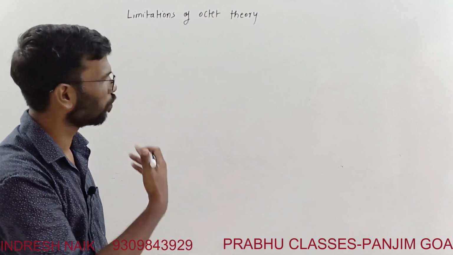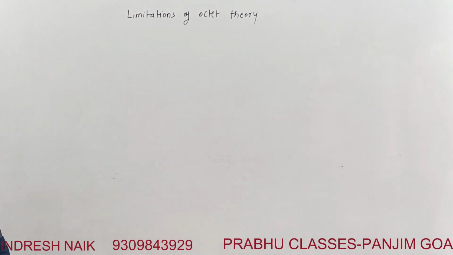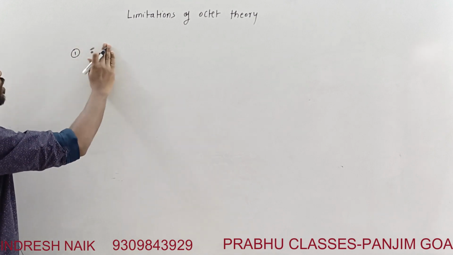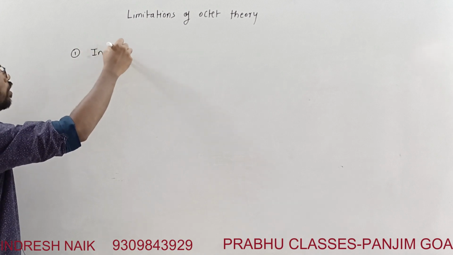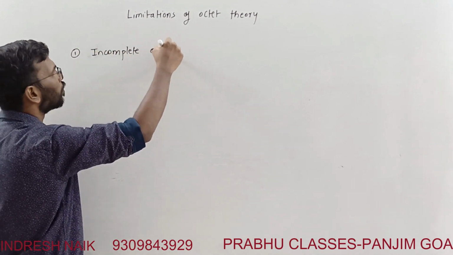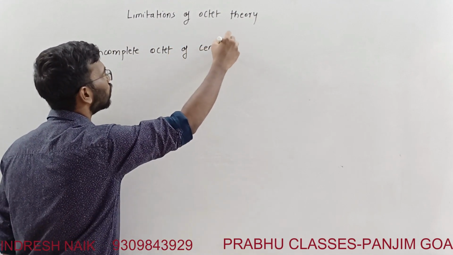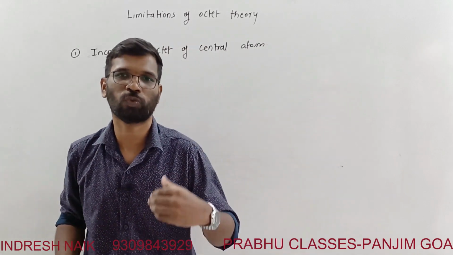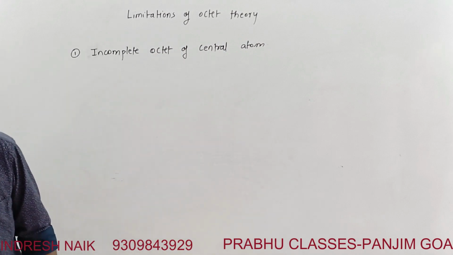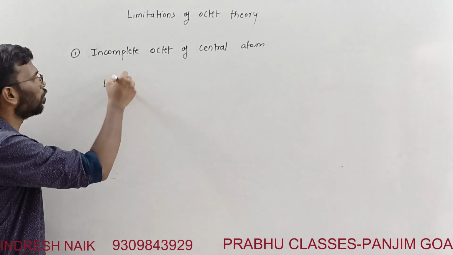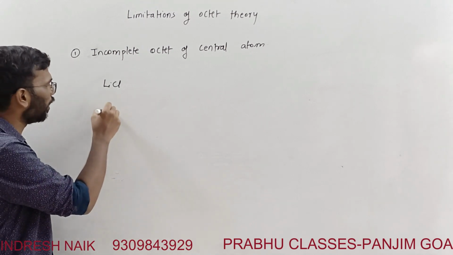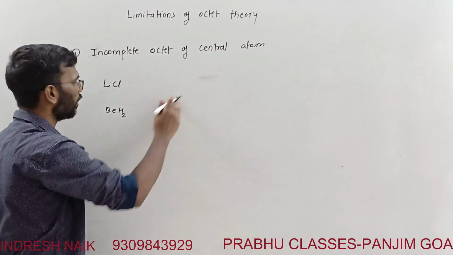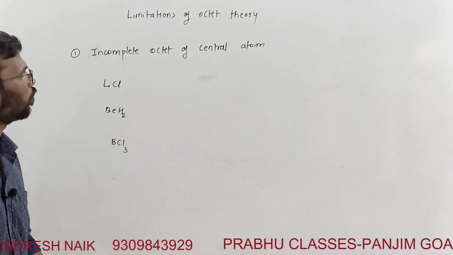So next is the limitations of the octet theory. We'll do this quickly. The first limitation is the incomplete octet of the central atom. Even after this theory was proposed, there were certain molecules in which there was an incomplete octet. Examples are lithium chloride, beryllium hydride, and BCl3, where the central atom had an incomplete octet.